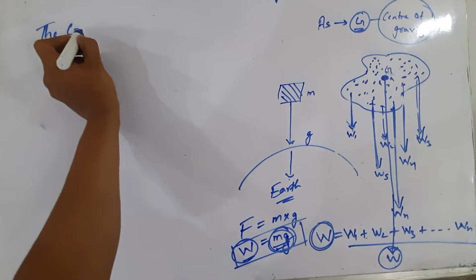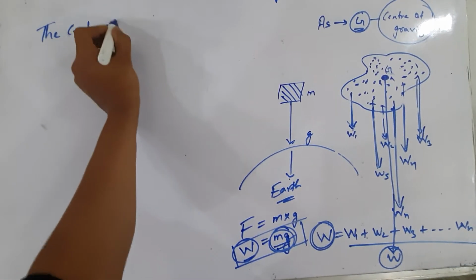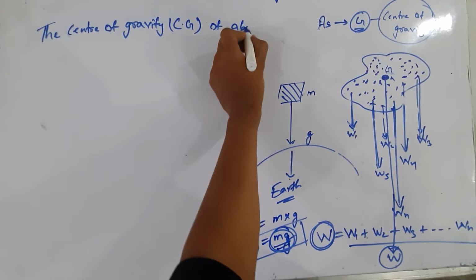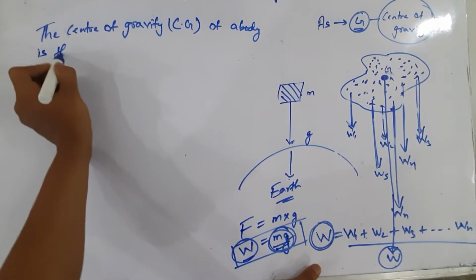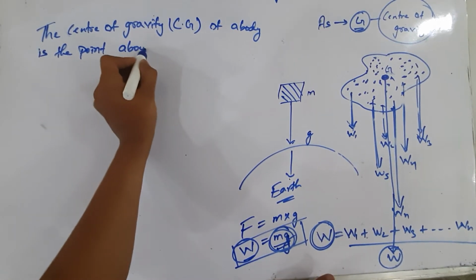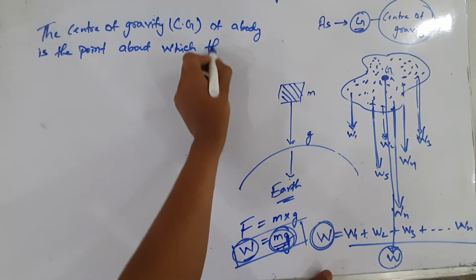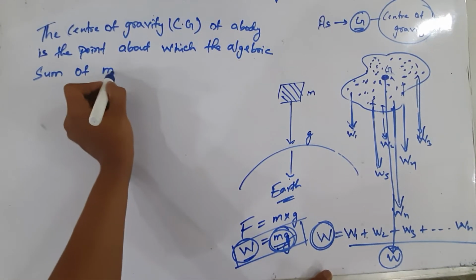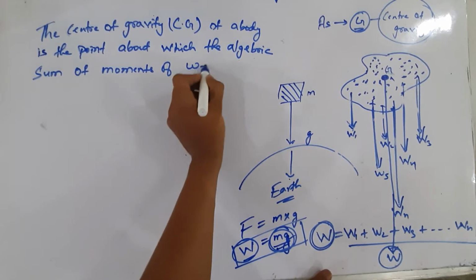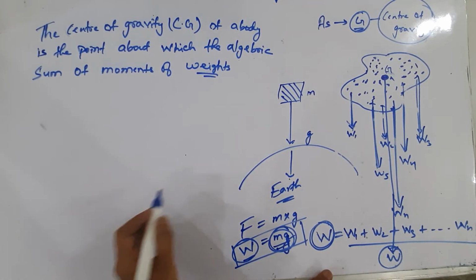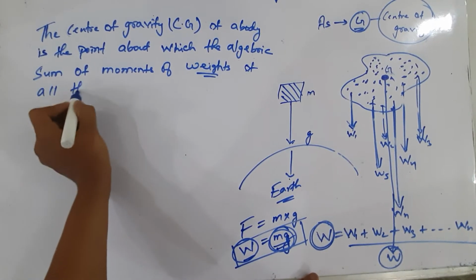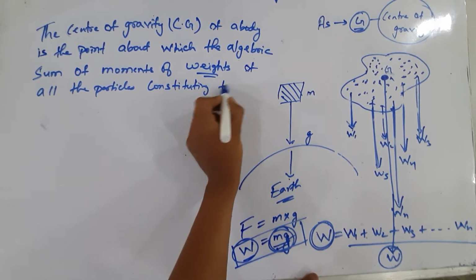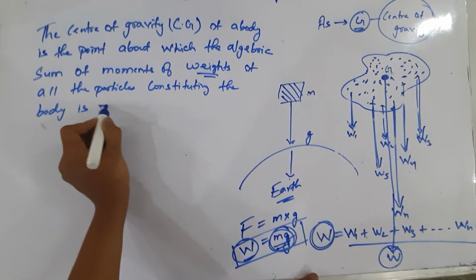The center of gravity, CG, of a body is the point about which the algebraic sum of moments of weights, here the weights are W1, W2 and all, of all the particles constituting the body is 0.